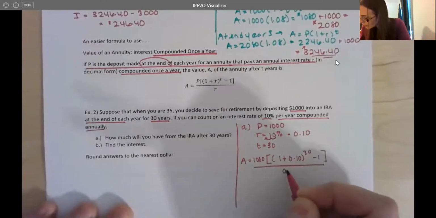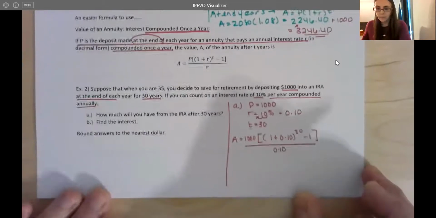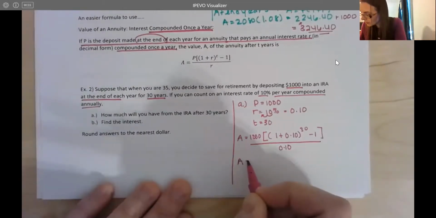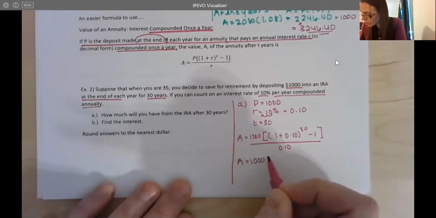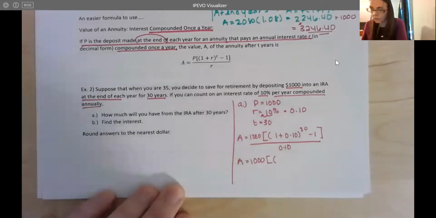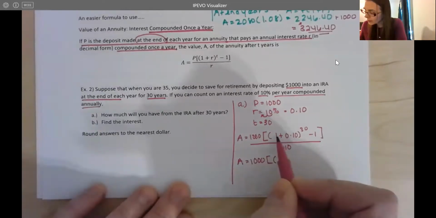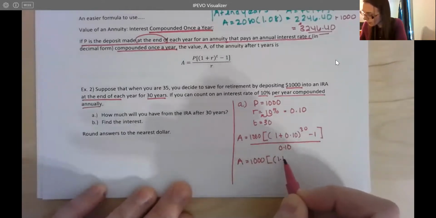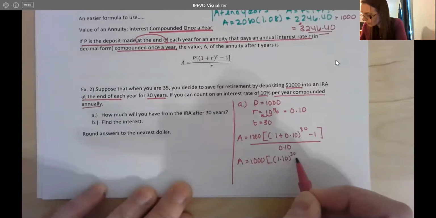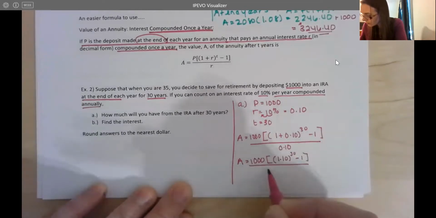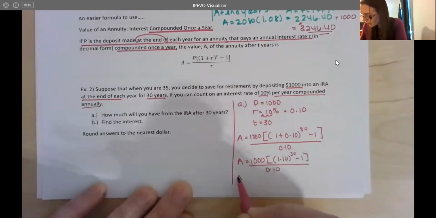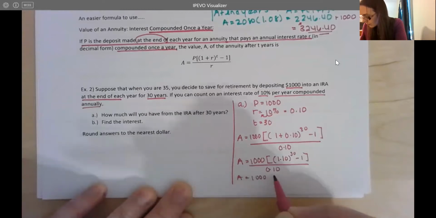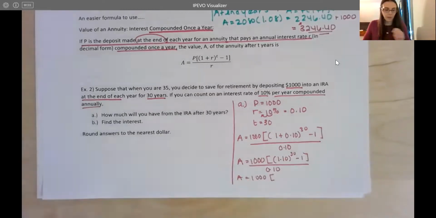So all I'm doing here is filling in all those values. And just like in the previous videos, I'm really going to slow down a little bit, because I know I make mistakes too, and take my time here. So first thing I'm going to do is add. So I'm going to have 1.10 to the 30th power. Now I'm going to go ahead and do this calculation out.